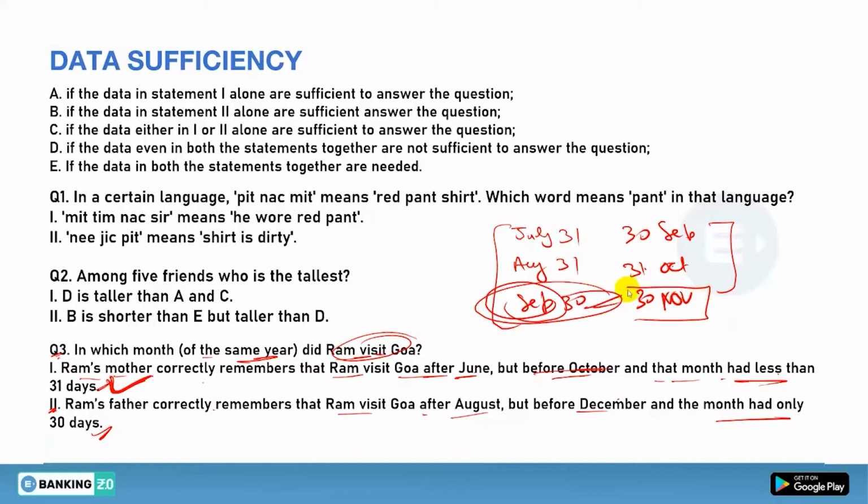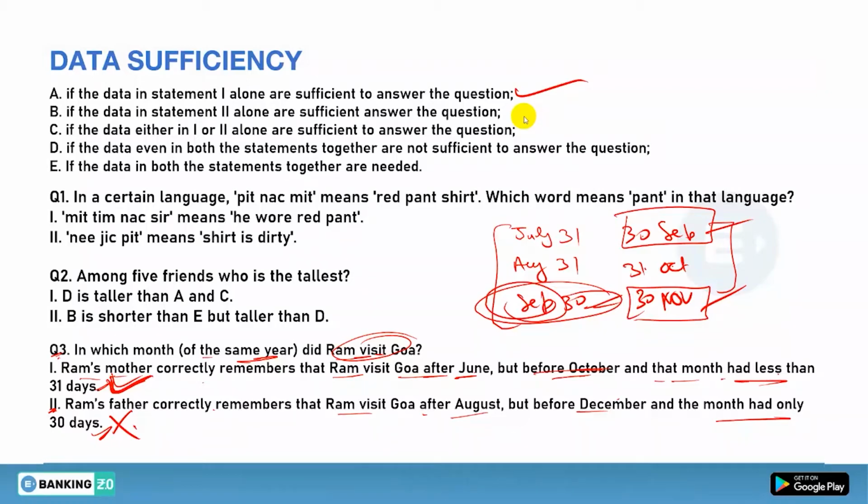So according to Ram's father, we are getting two possibilities, September or November. But we need to find an exact one. Exact means we should be sure of that, but you are not sure. So data alone in the first statement is sufficient to answer the question. That is option A will be the right answer. Clear or not? Done? Okay.